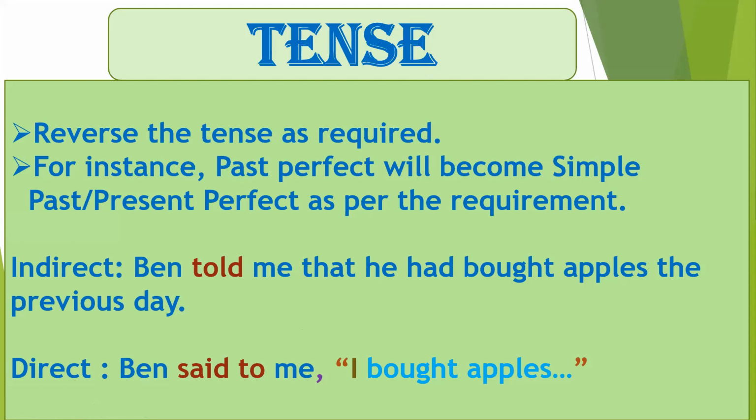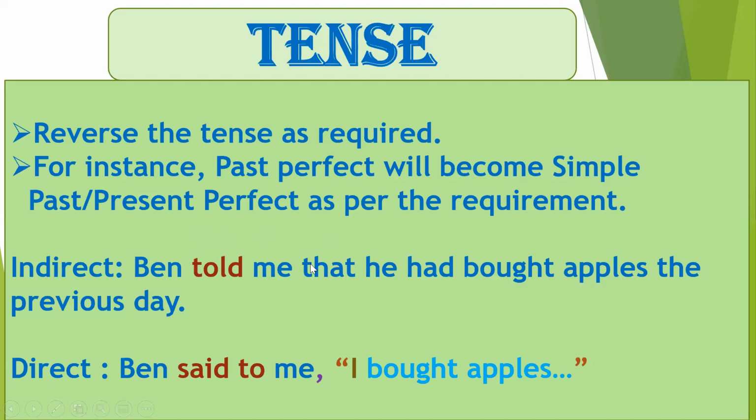Likewise, all the tenses which you have studied will be reversed in the direct speech. For instance, past perfect will become either simple past or present perfect as per the requirement. Why? Because simple past also changes into the past perfect, and present perfect tense also changes into the past perfect tense in the direct speech. So both simple past and present perfect change into the past perfect tense.